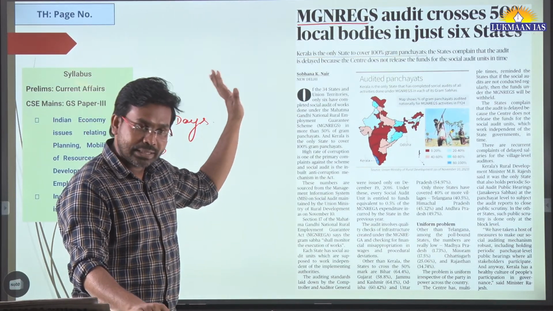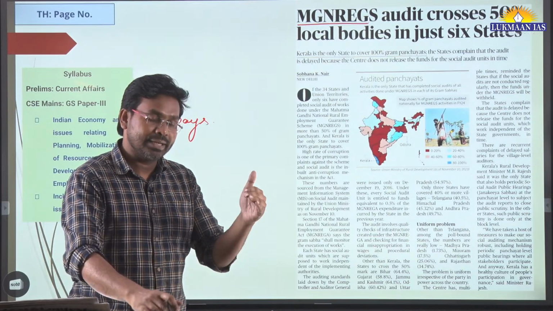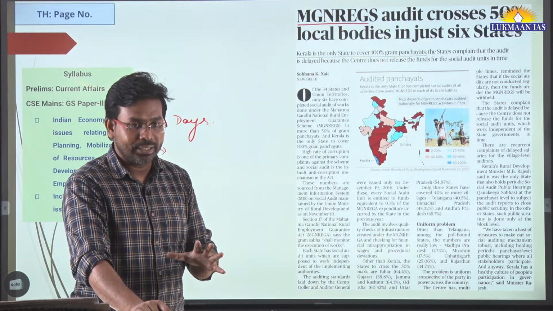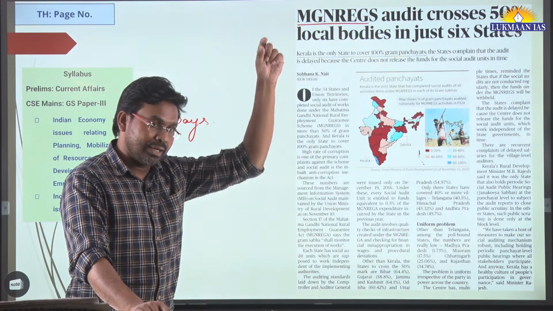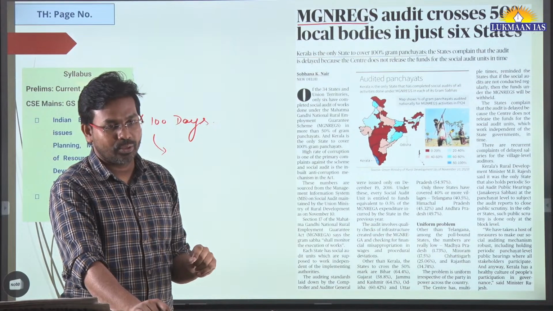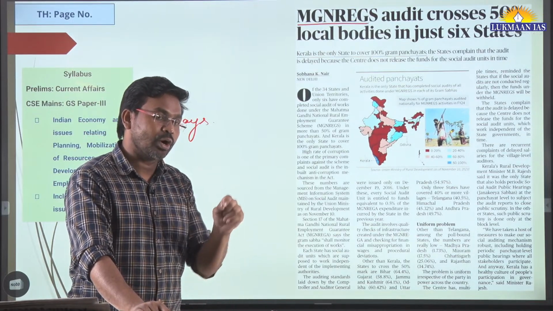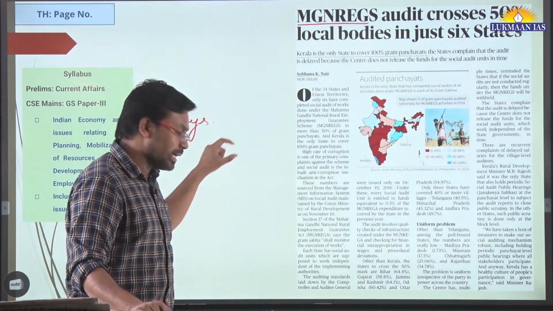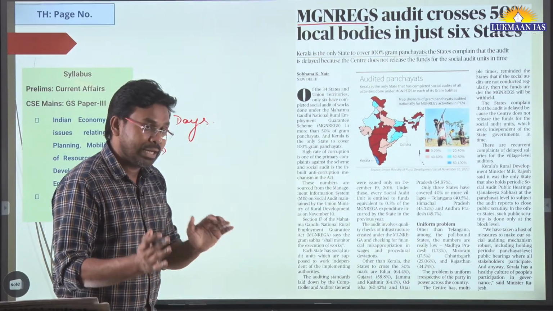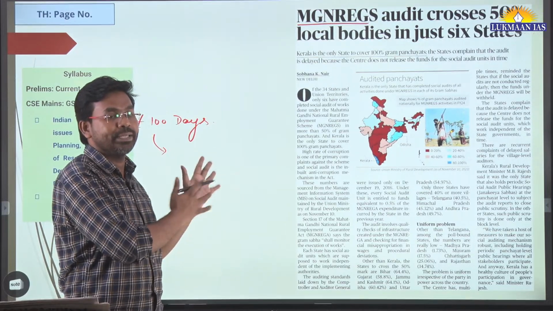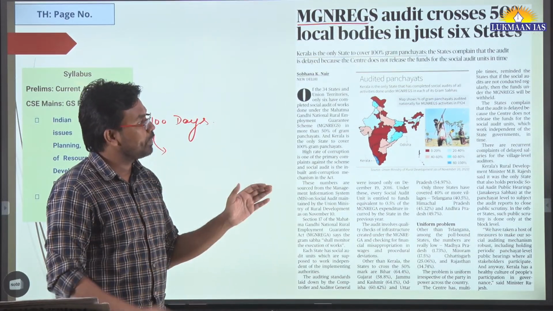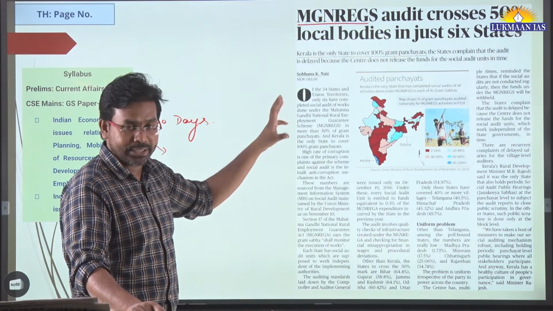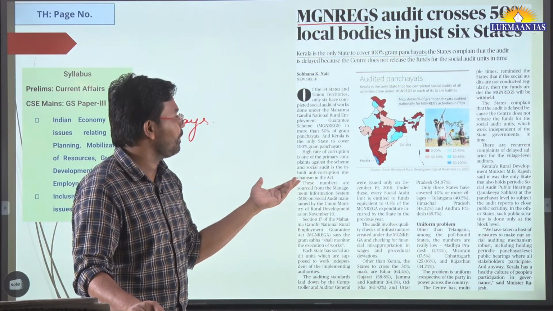As part of this scheme, the central government has mandated that there should be a social audit of it. Social audit means the Gram Sabha will audit how much of the targeted work is finished or completed. On the basis of the social audit, further funds will be released. For doing the social audit, they have created a separate structure. Those people who are involved in implementing this scheme will not be part of the social audit. Those doing the social audit will be given funding of 0.5% of the total budget allocated for implementing this scheme.